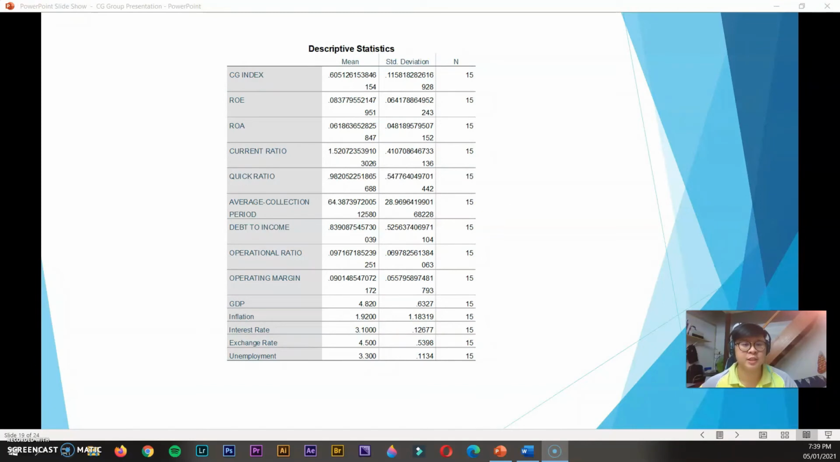We can see the CG index has a mean of 0.605 and a standard deviation of 0.1158. For the ROE, the mean is 0.083 and the standard deviation is 0.064. ROA has a mean of 0.06 and a standard deviation of 0.048. Current ratio is 1.5207 and its standard deviation is 0.41. Quick ratio is 0.98 and its standard deviation is 0.54. Let's come to the next.